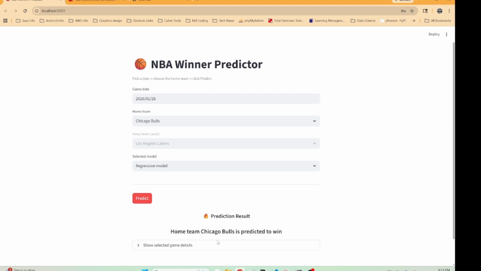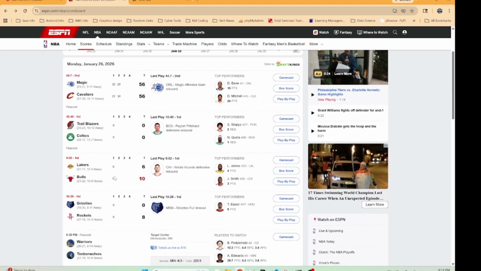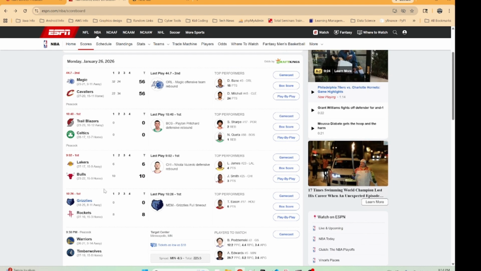The model's going with the Bulls. Did this game happen already? I'm pretty sure it didn't. Probably. Oh, it just started. The Bulls are up by 4 already. But yeah, I would pick the Lakers if I was picking this game. And one thing we should do next time, get the spread and see. We have the spread on Minnesota, so we'll see how that goes.